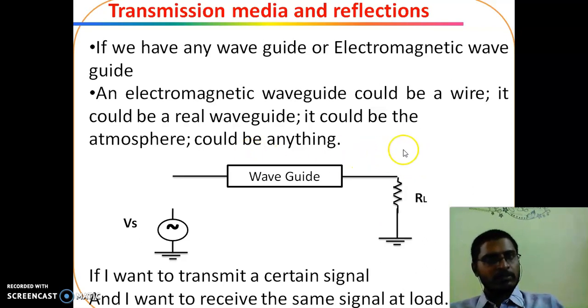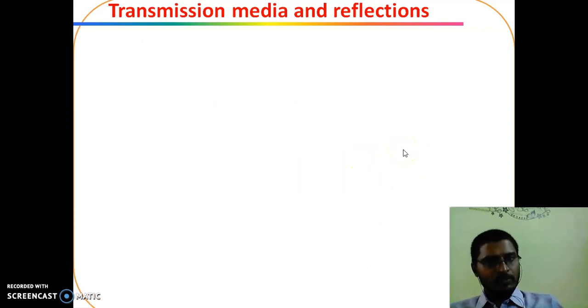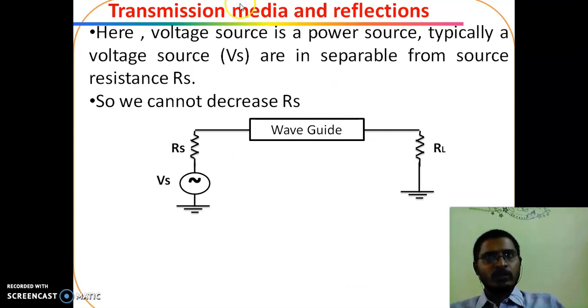Then only the same signal will be received at the load. Typically voltage sources are inseparable from source resistance. All voltage sources have a certain amount of source resistance, and we can't decrease it.